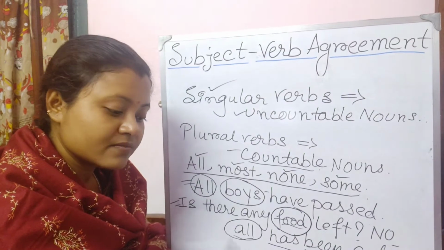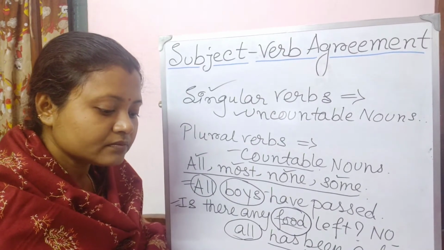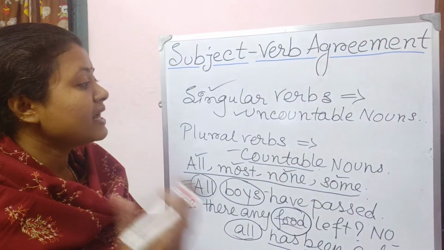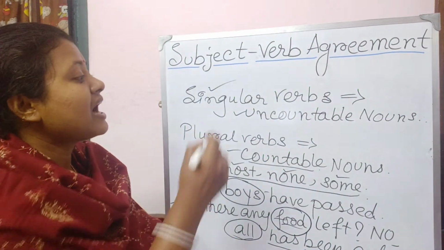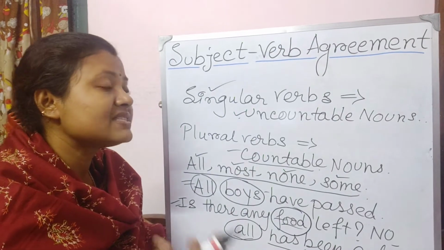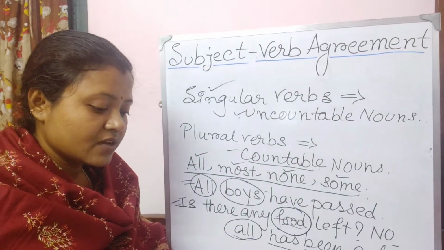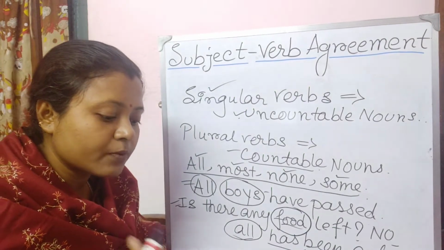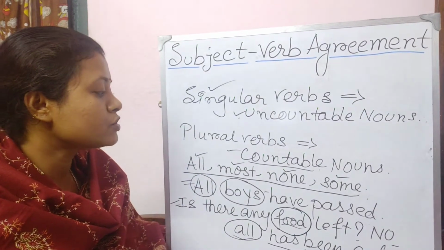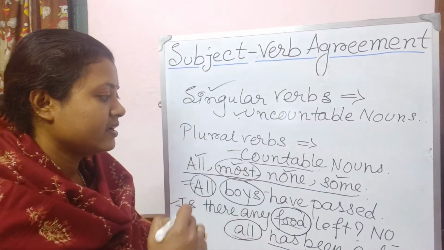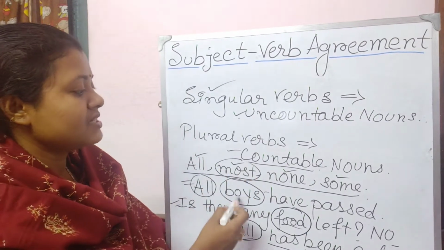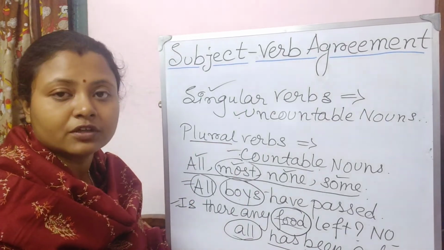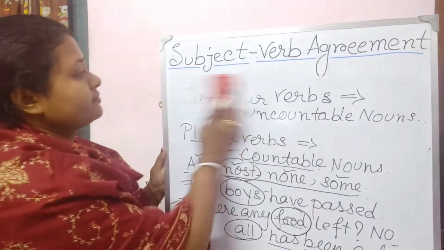Let me tell you another example. Most of the money has been spent. So money over here is an uncountable noun, so that is why a singular verb is followed. After that, if I say most of the boys have gone home, most of the boys, so most is there, and boys is a countable noun, so that is why have gone home. A plural verb will follow. Okay.